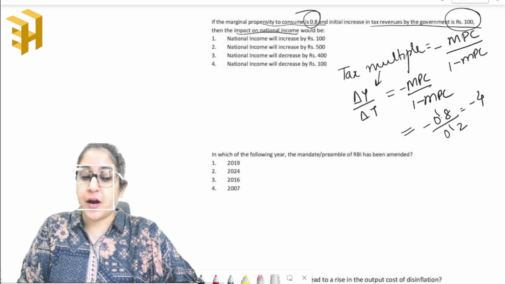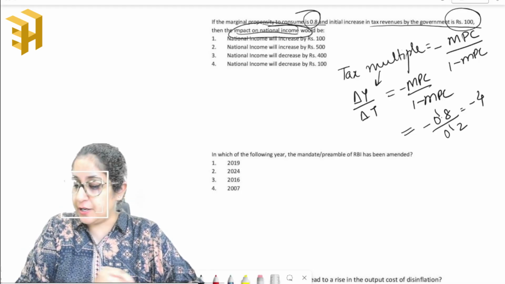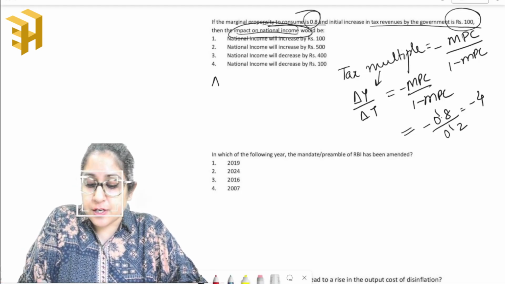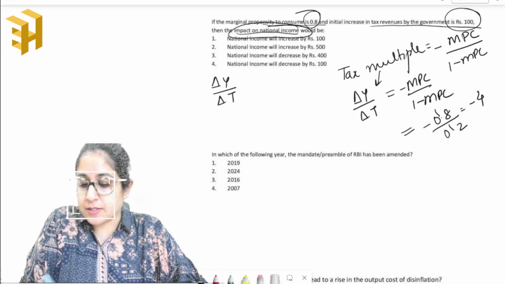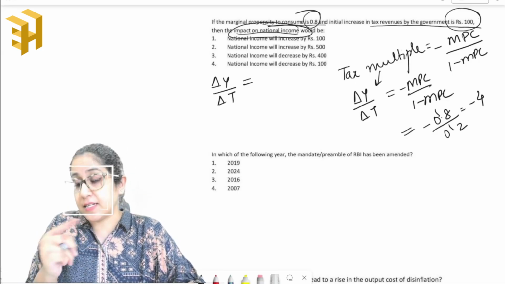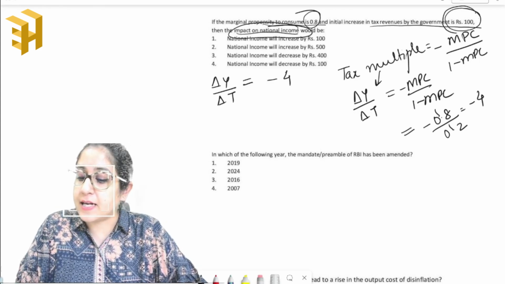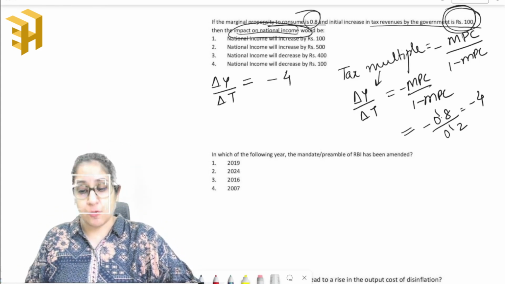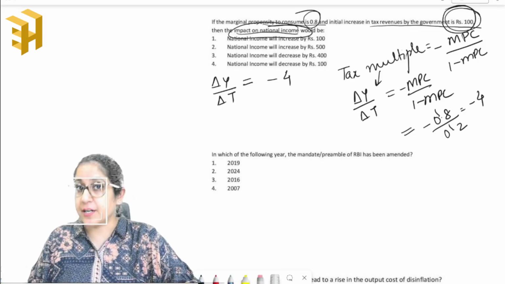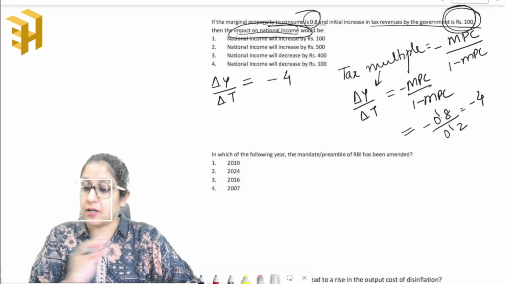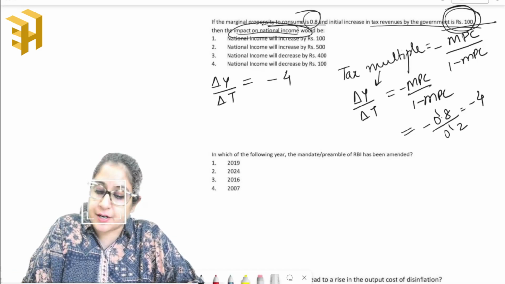Now we have to find the impact on national income. Change in income upon change in taxes, nothing but the tax multiplier, is given as minus 4. We are given that the tax revenues are increased by 100, so change in taxes is 100.